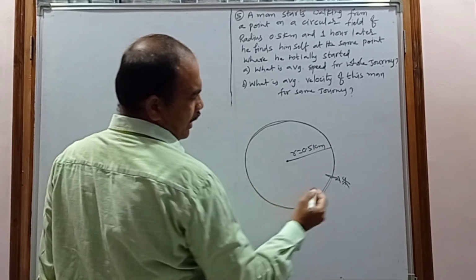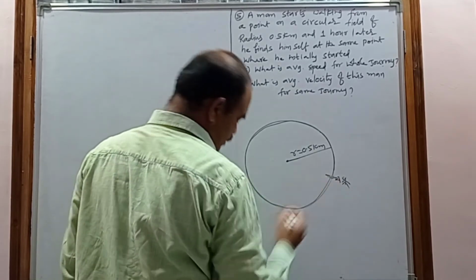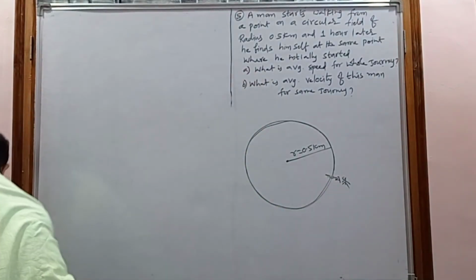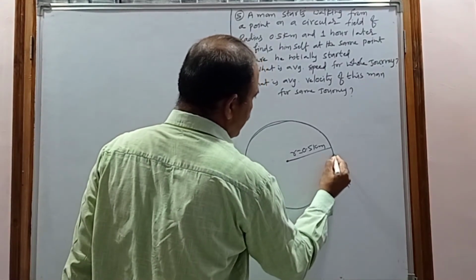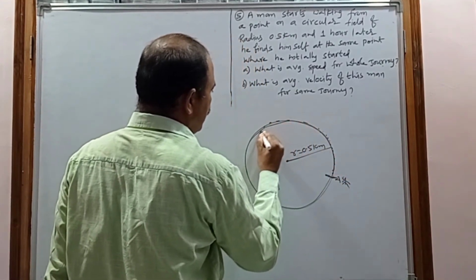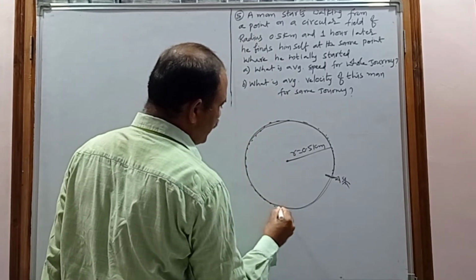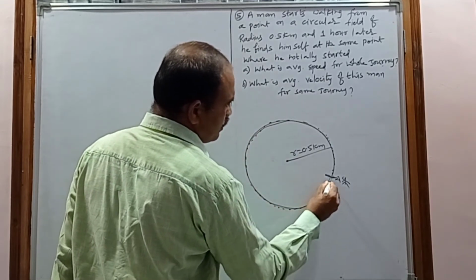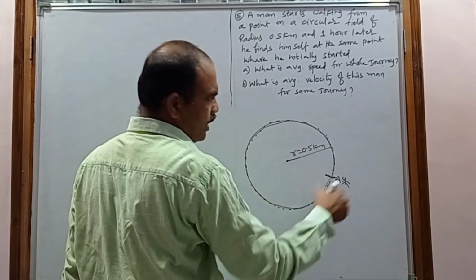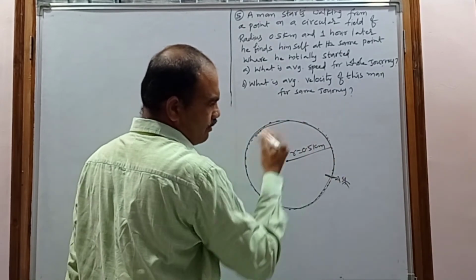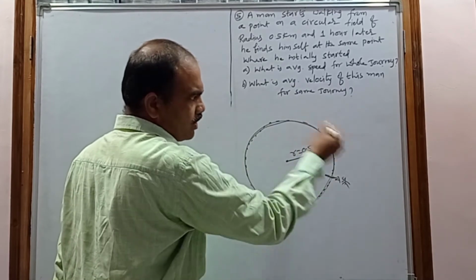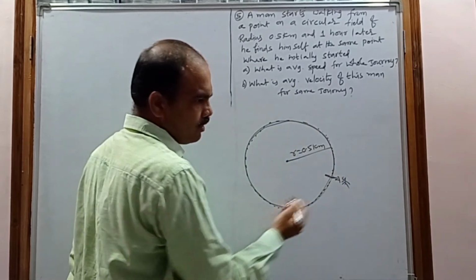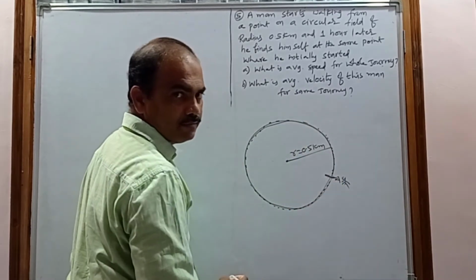So he actually started at A and went walking. This is the path followed by this person. So what is this path? This path looks like the circumference of the circle. So the circumference of the circle gives the total distance covered by this person.